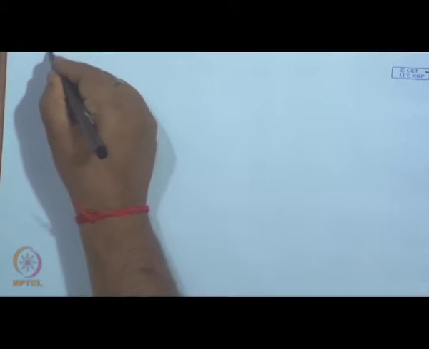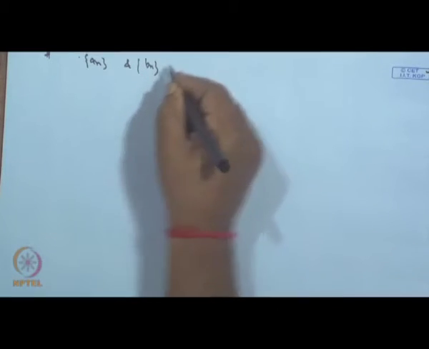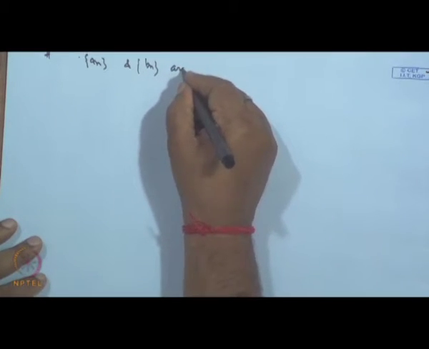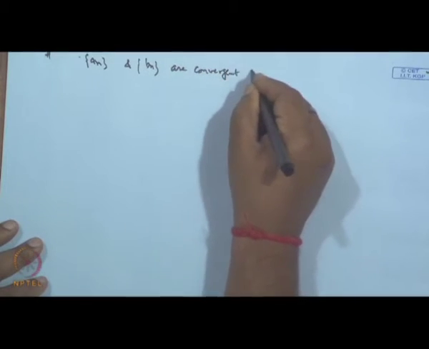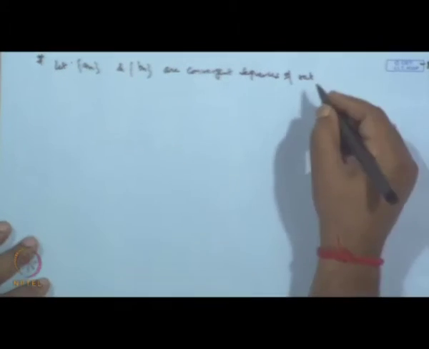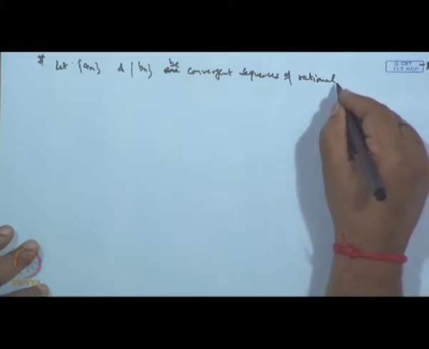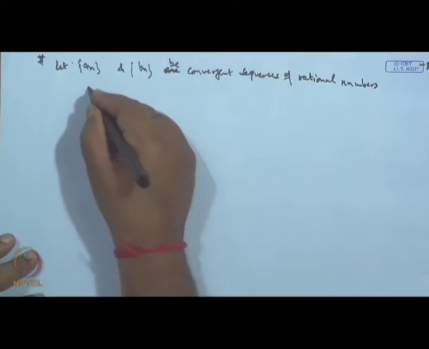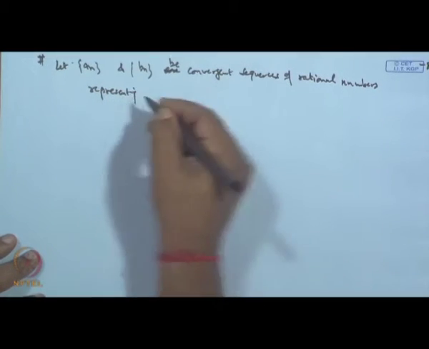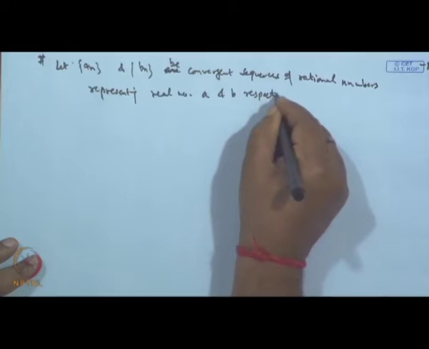Now, as we have seen, let a n and b n be convergent sequences of rational numbers representing real numbers a and b respectively. Clear?